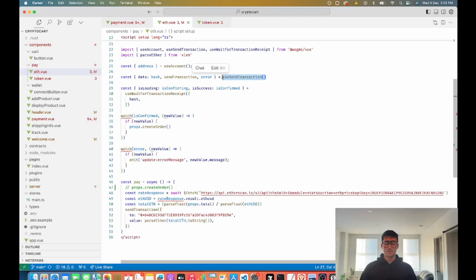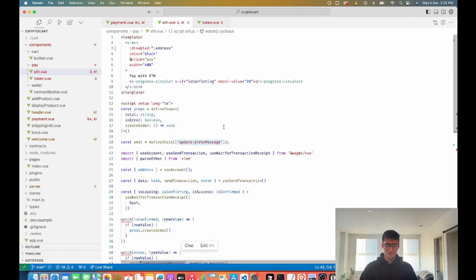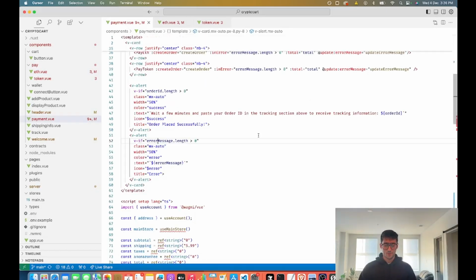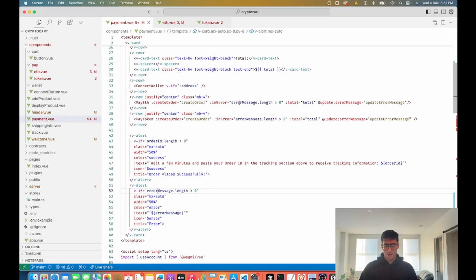That means if there are any errors with the transaction itself, that error gets sent to the watcher, which triggers the function, and then if the value actually changed, so if there was a new error, we're emitting a component event called update error message with the new message. And then that event gets propagated to the parent component, as you can see here.